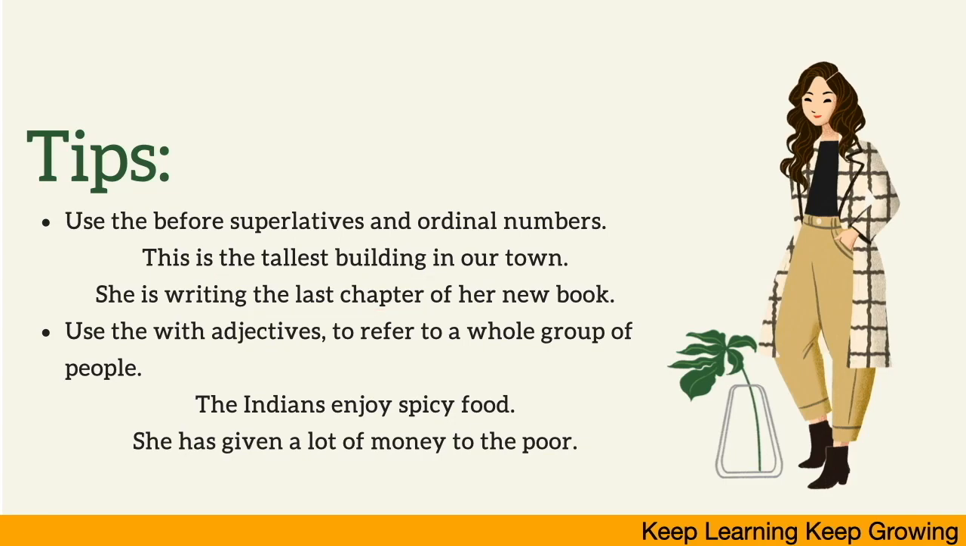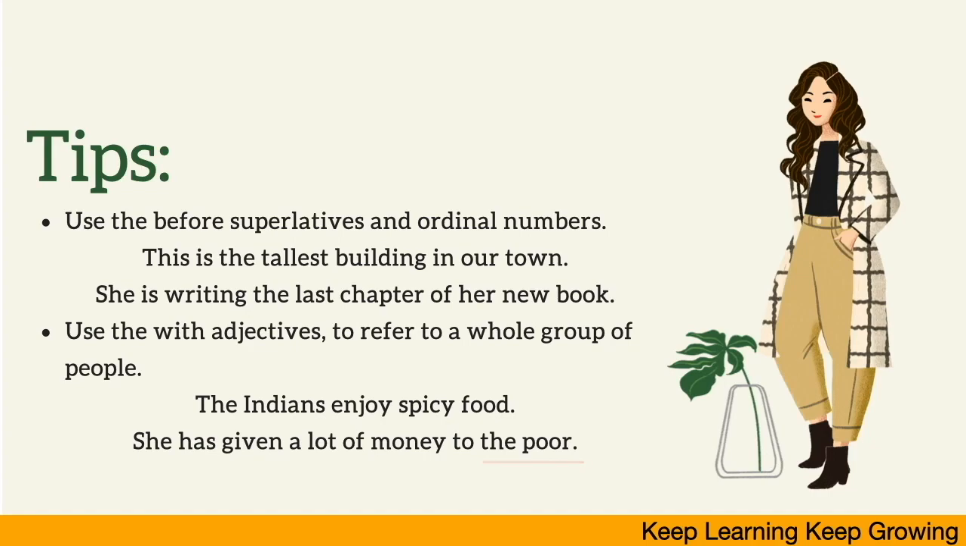Now the next one: we should use "the" with adjectives to refer to a whole group of people, when we are speaking of some population, like the Indian, the Japanese, the Chinese, and the example goes on. The Indians enjoy the spicy food. It is referring to the whole group of people, the population. She has given a lot of money to the poor. To the poor people, this is the whole group.